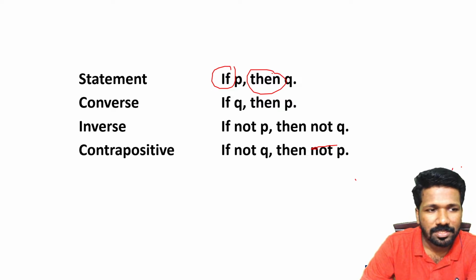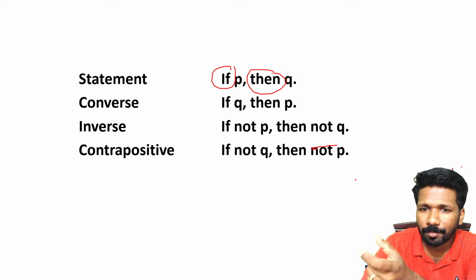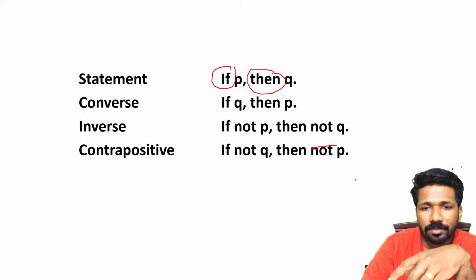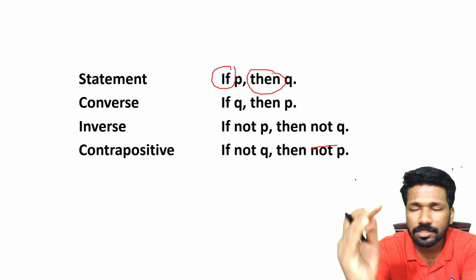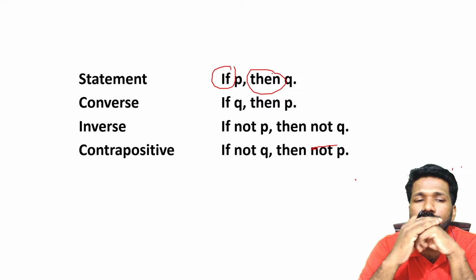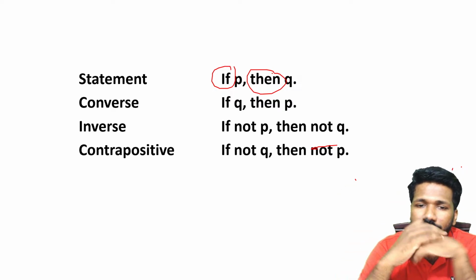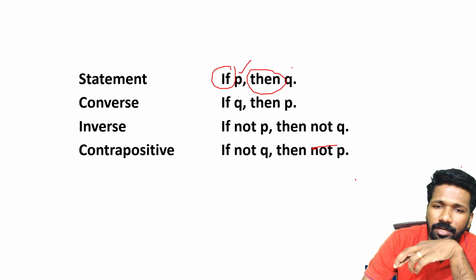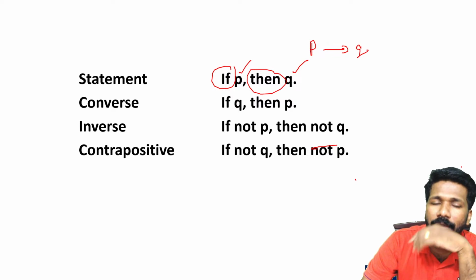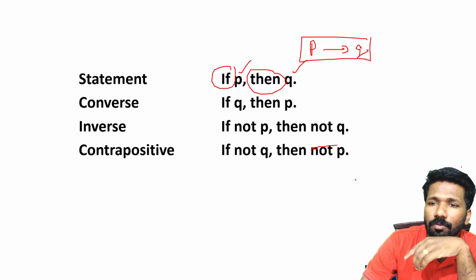That means studying well is the condition, the hypothesis, for you passing the exam. So if this condition works, this conclusion also works. Hypothesis leads to conclusion. That is generally written as if P then Q. That means the condition P will lead to Q happening. That is the original form of the statement.